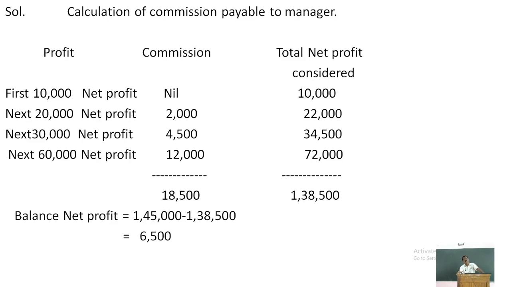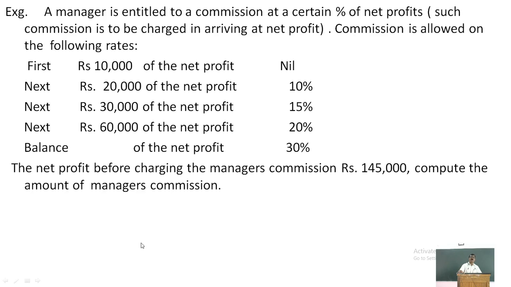Up to 20% of the net profit before charging commission is 1,38,500, and the balance of the profit is 6,500 before charging commission.